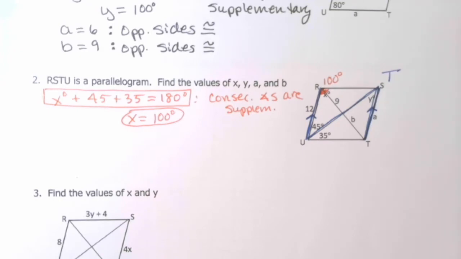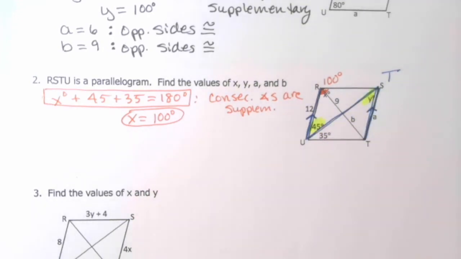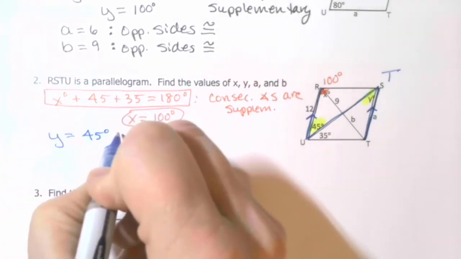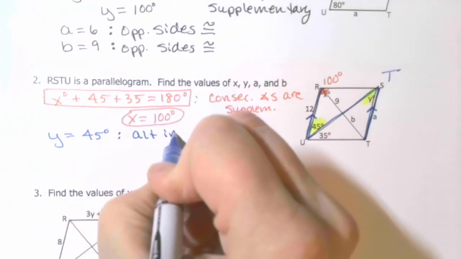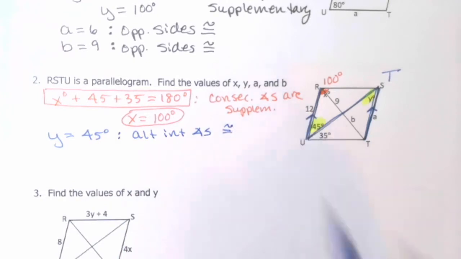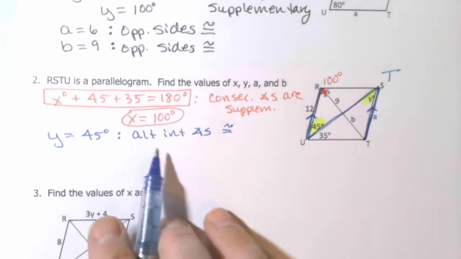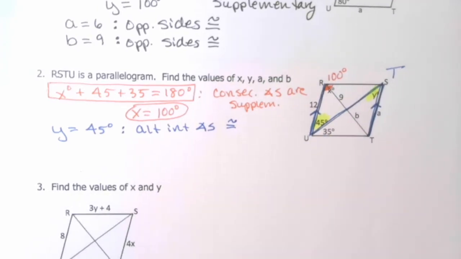If that's a transversal, then alternate interior angles are congruent. So 45 and Y must be congruent. So that would be our answer. Y equals 45 degrees. And the reason would be alternate interior angles are congruent. So every diagonal that you have in a parallelogram actually will give you two pairs of congruent angles, the alternate ones. So you have quite a few things you can get out of that.